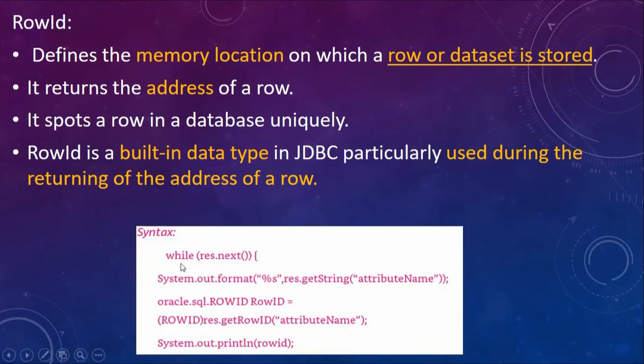Just a syntax. While result set.next, that means there are more tuples to be retrieved. You print, just see System.out.format. So this is the formatting string, %s, so string values, res.getString(attribute name). Now in this example, it is using Oracle database. So oracle.sql.ROWID. Row ID is present in oracle.sql. Row ID equal to, we are doing the typecasting here because the value here should be of type RowID. res.getRowId(attribute name), and then you are simply printing the row ID.